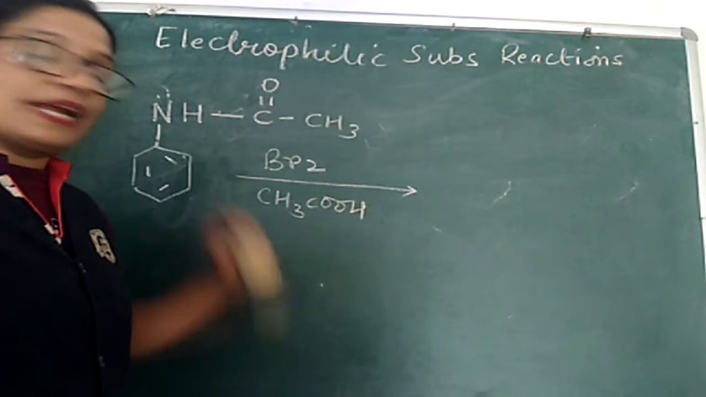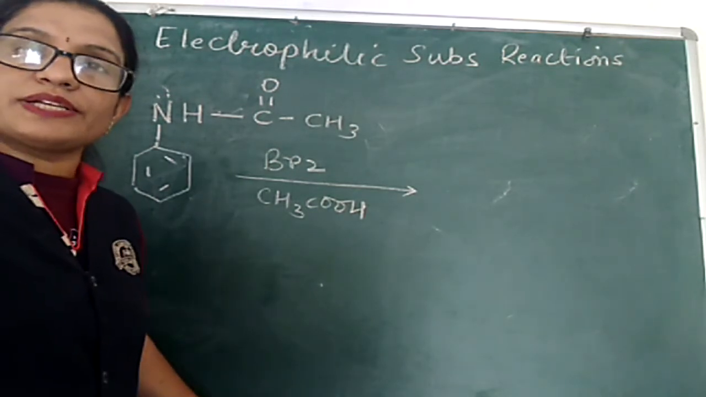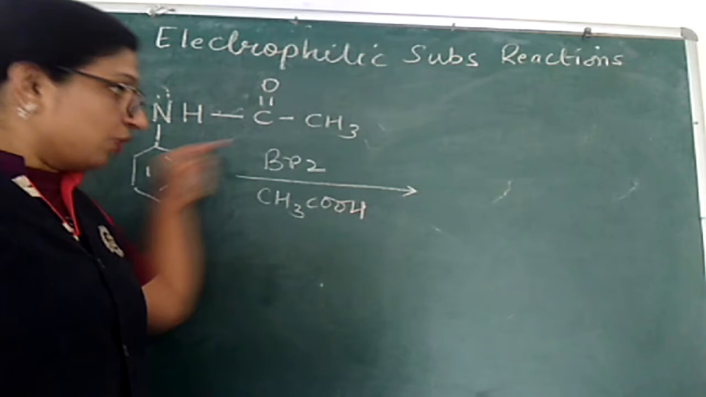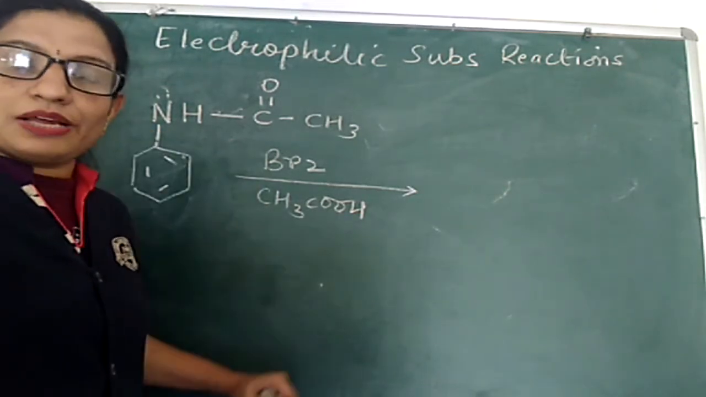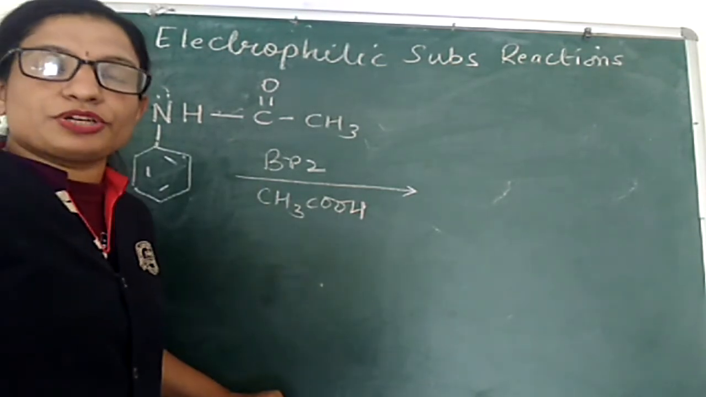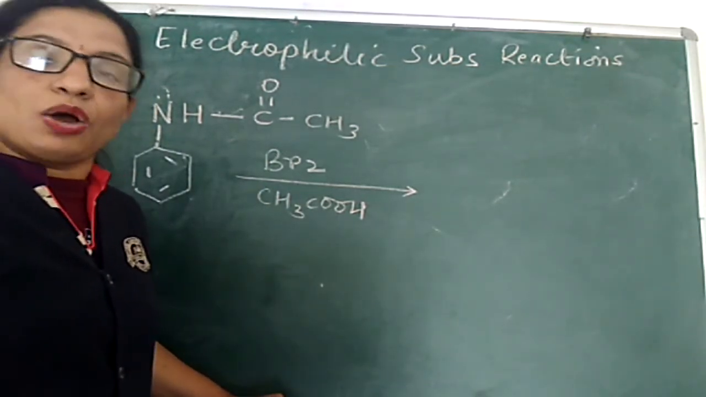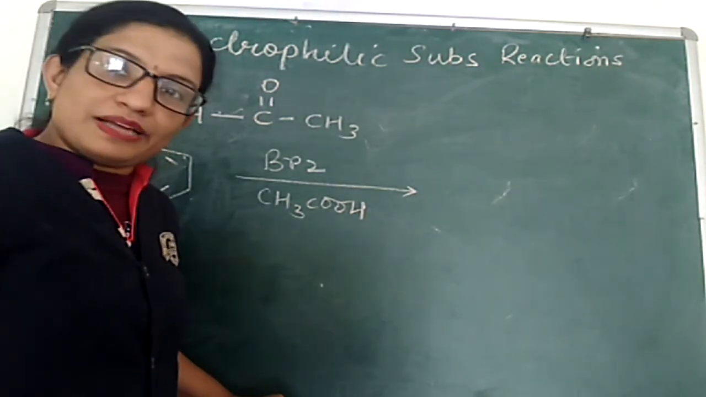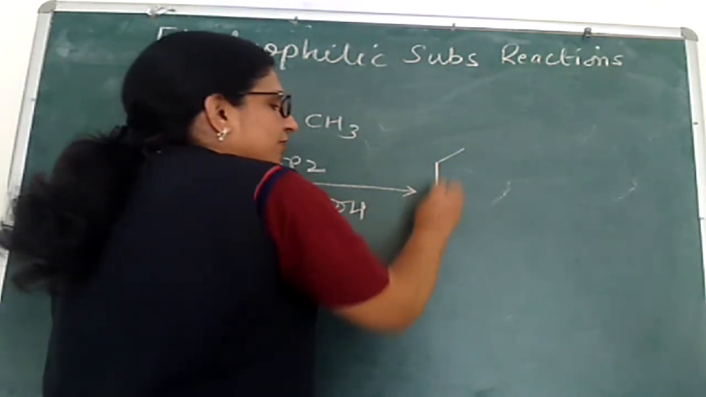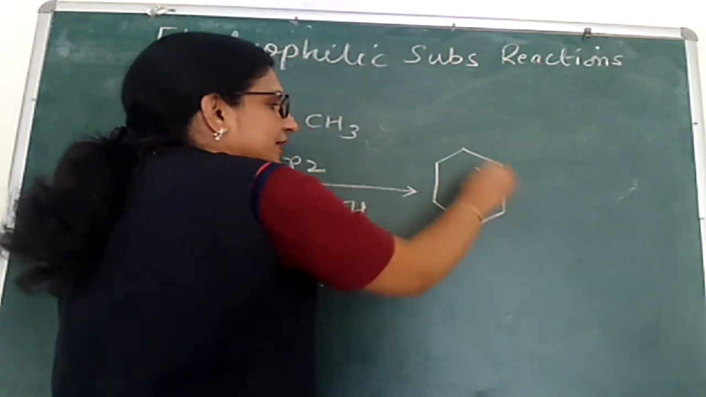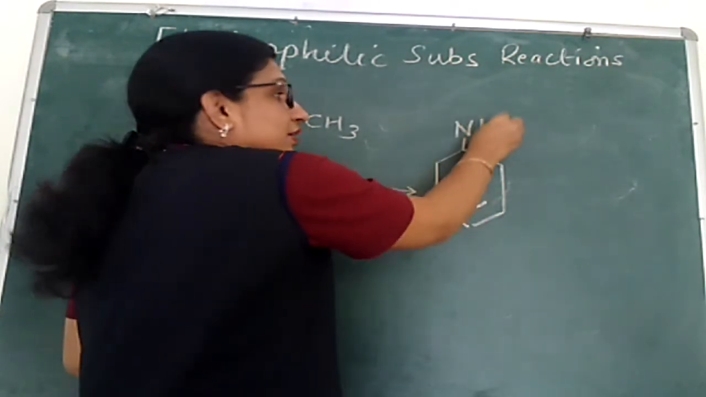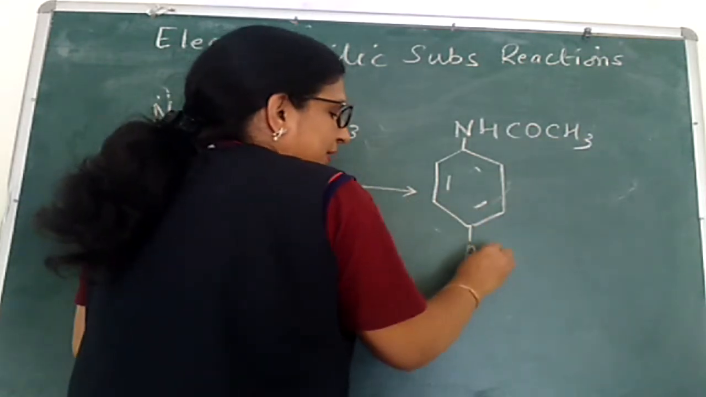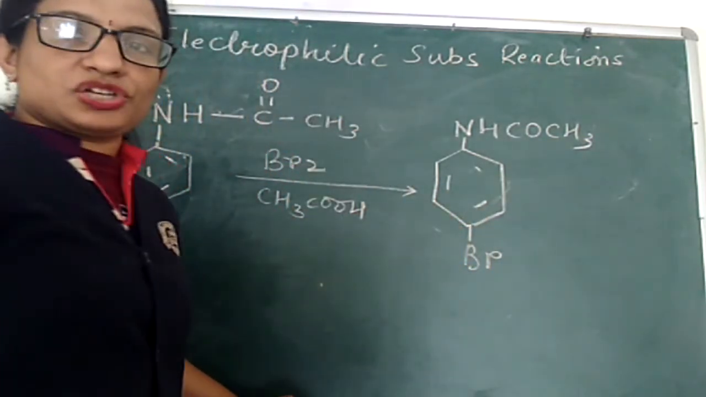We have carried out this acetylation only to reduce its activation power. Its activation power is now decreased, and if we carry out any electrophilic substitution, it will take place only at one position. Some molecules at ortho, some molecules at para. Para is the major. So what product will we get? We will get para-bromo. At the para position, bromination will take place.